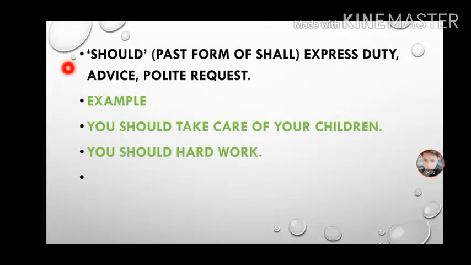Student, now we are moving forward to the next modal, that is should. Should is the past form of shall. It expresses duty, advice, polite request. For example, you should take care of your children, you should work hard.